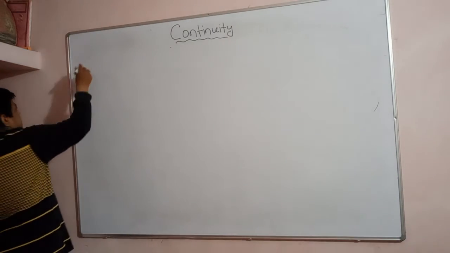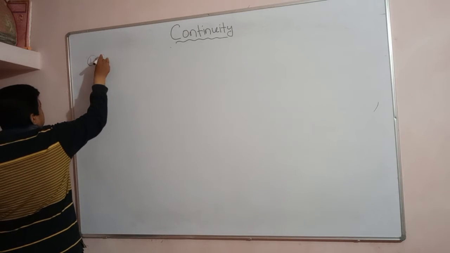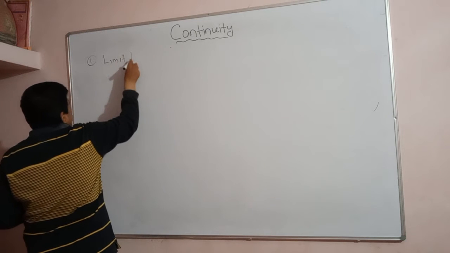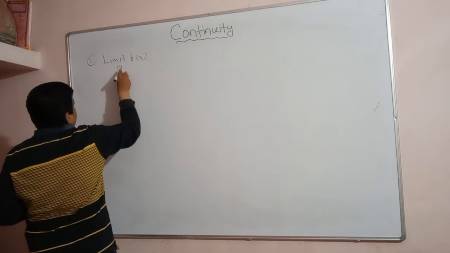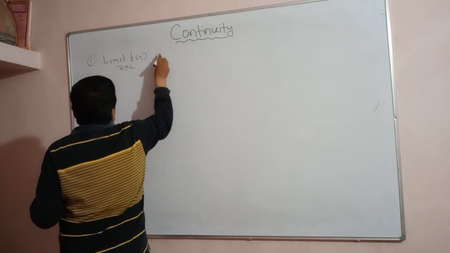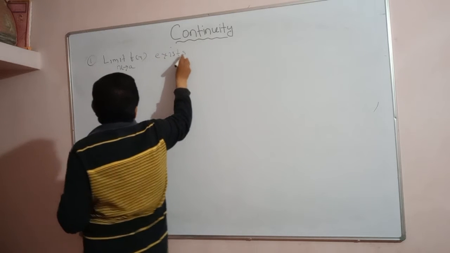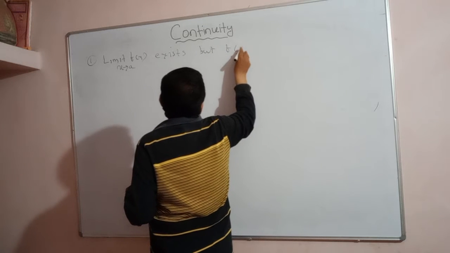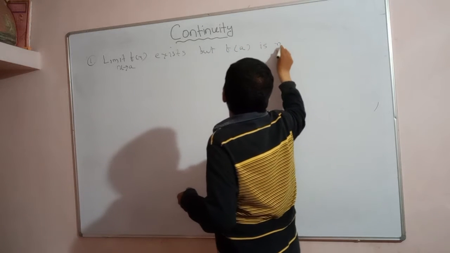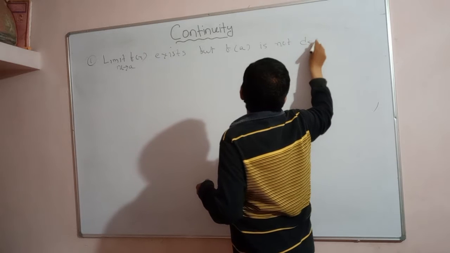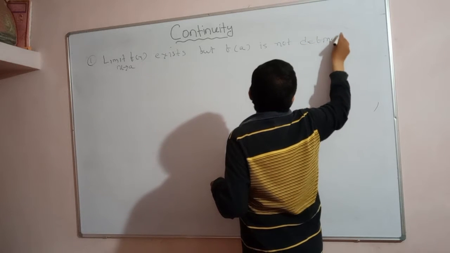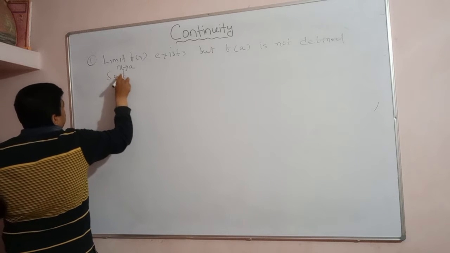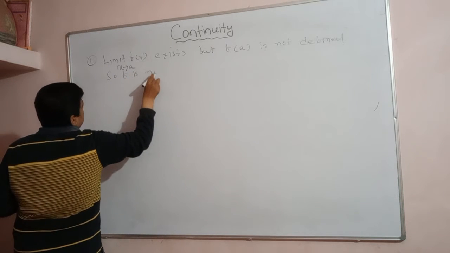In this first case we studied that the limit of f(x) as x approaches a exists, but f of a is not defined. In these cases, f is not a continuous function.